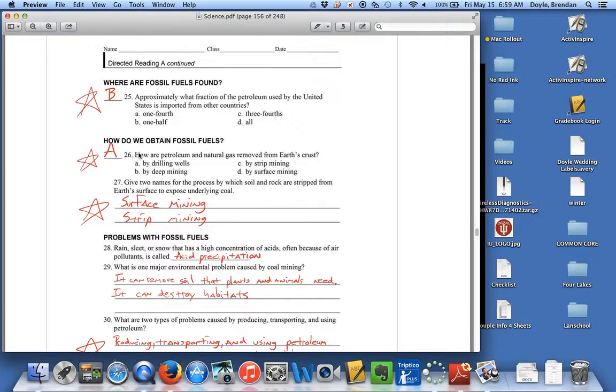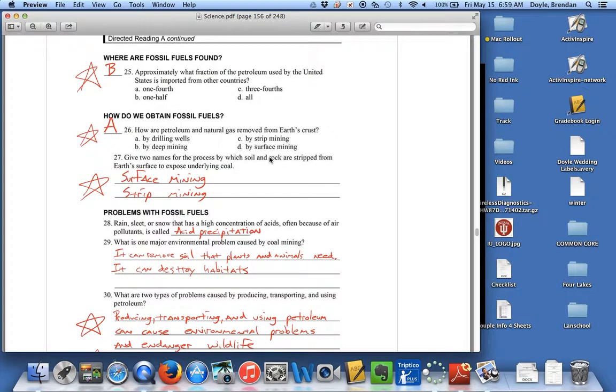26, how are petroleum and natural gas removed from the Earth's crust? By drilling wells. 27, two names for the process by which soil and rock are stripped from Earth's surface to expose underlying coal: surface mining or strip mining, where you see these big quarries where they're just stripping away the land looking for coal.